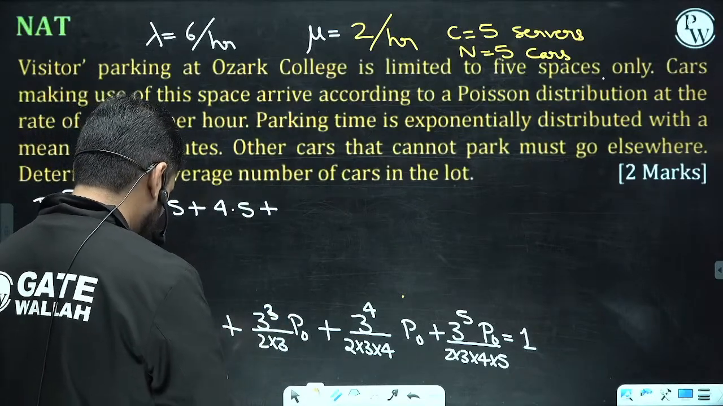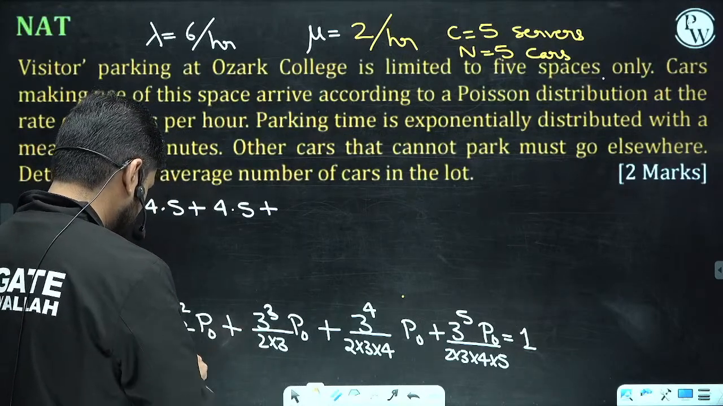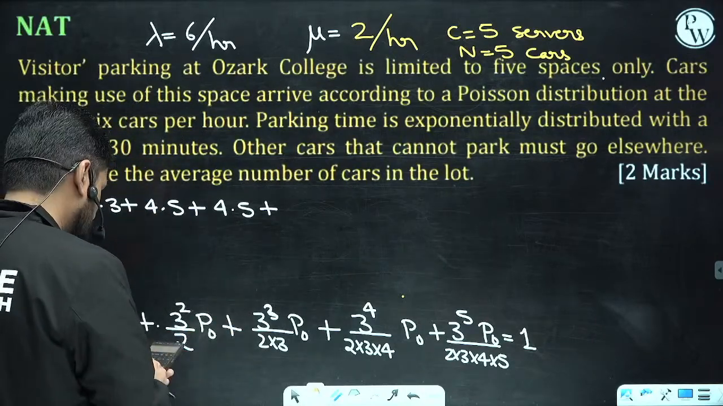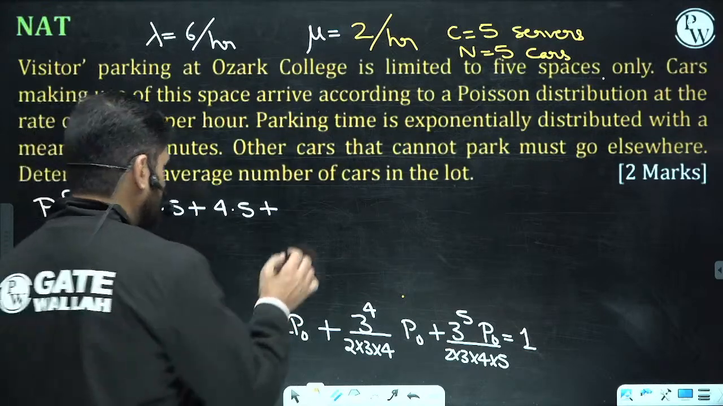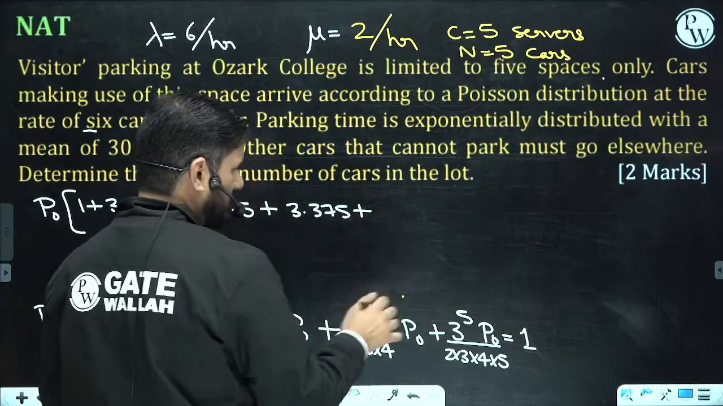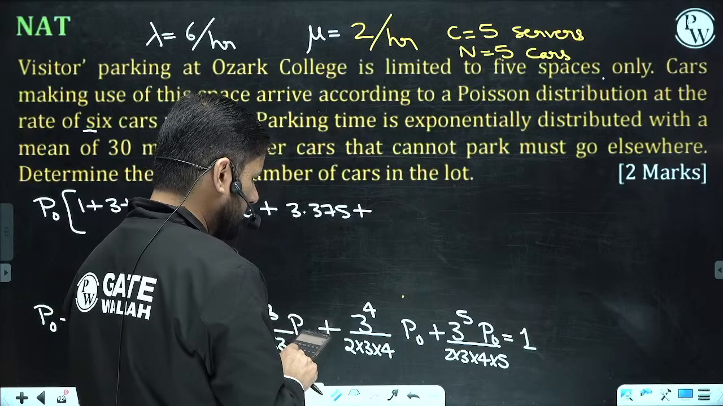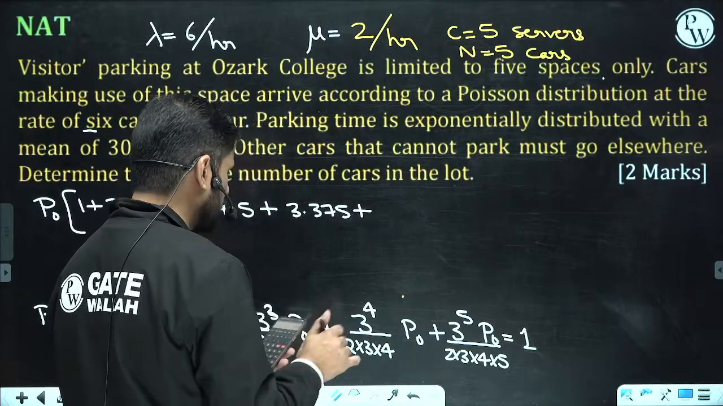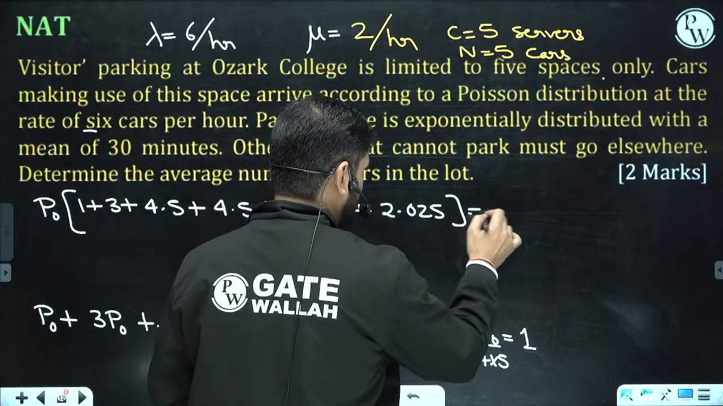Now let us come to the next part of this calculation. 3 will be cancelled out, 27 by 8, this is 3.375 P naught. And the last one is 3 and 3 cancelled out, this is 81 divided by 40, so this is 2.025. Close it. And what is that? 1.